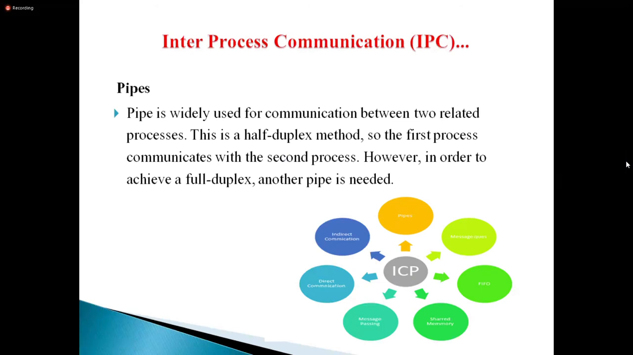Half duplex means, for example, I have two processes, process 1 and process 2. The communication goes in only one direction. That is half duplex. Full duplex means two-way communication. By using a single pipe, only half duplex is possible, only one-way communication. So we can use one more pipe to communicate with full duplex, two-way communication.